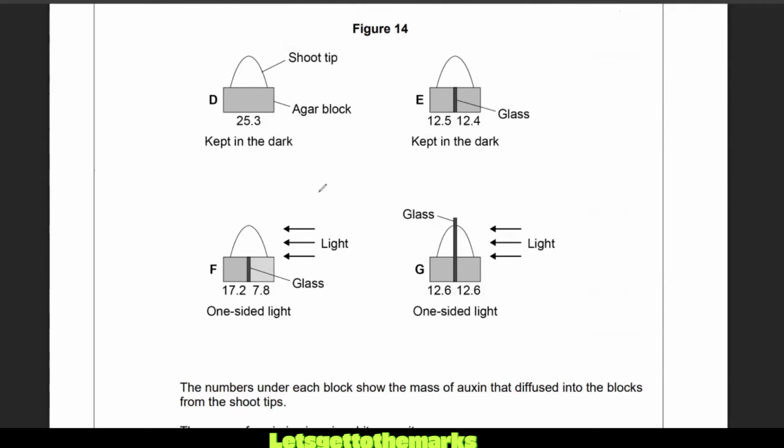And we can see here at F, when the light is there, the auxins, imagine they're all here in the tip, can move over here and then diffuse down over there. That's fine, so yeah, that's true. F shows that there is a greater amount of auxin on the side away from the light. Lovely. I'm going to put that in my answer.